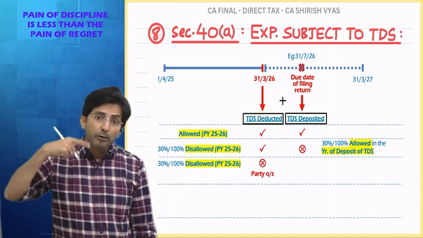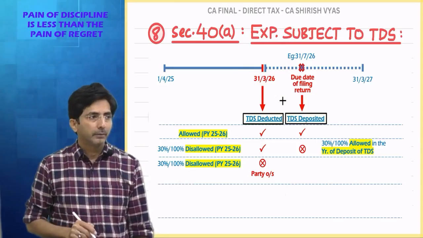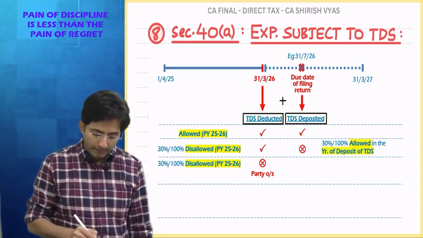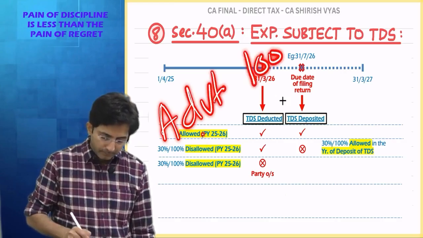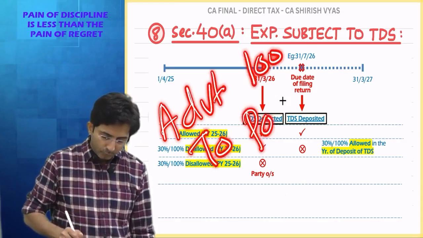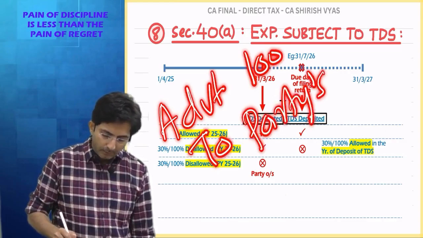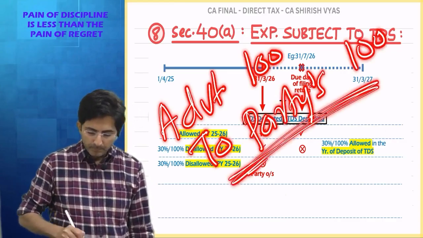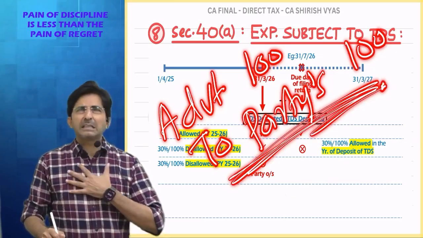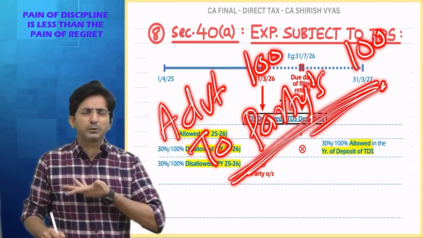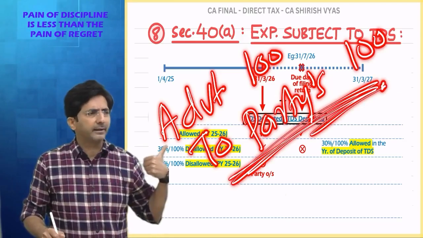But it will become allowed in future. How will it become allowed? Tell me, how will you correct your mistake? What was the mistake? Advertisement debit to party's account 100. This was the entry in the current year. So in the current year I suffered the disallowance because I was blamed for TDS not deducted.